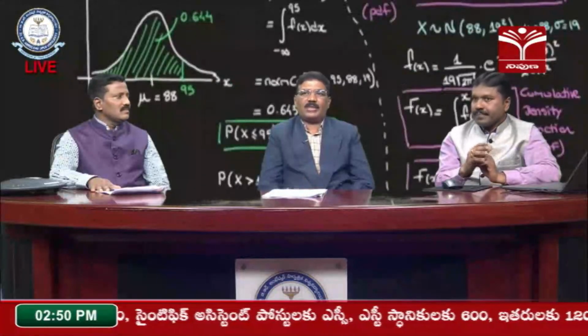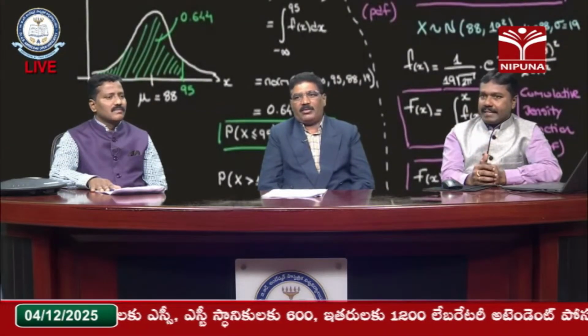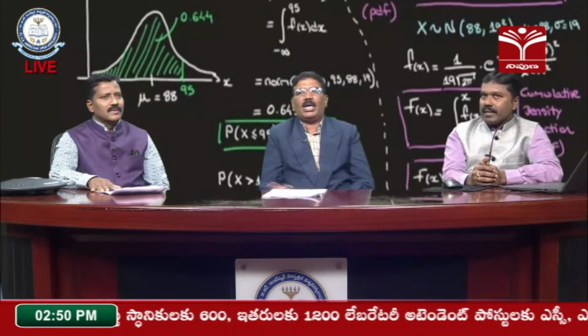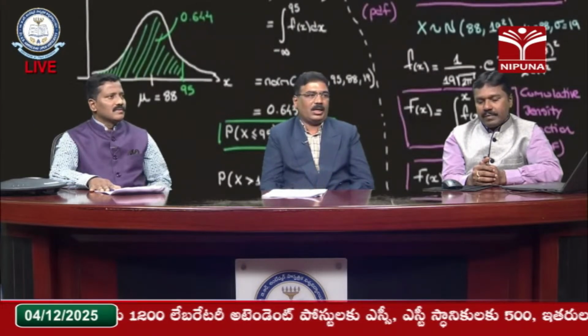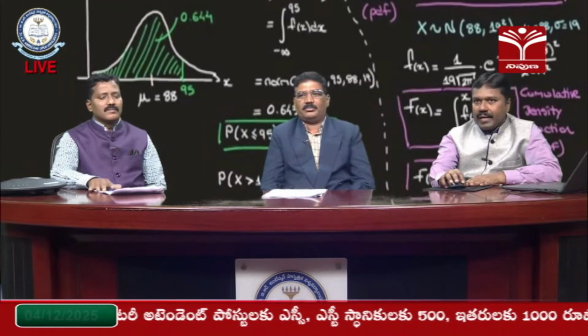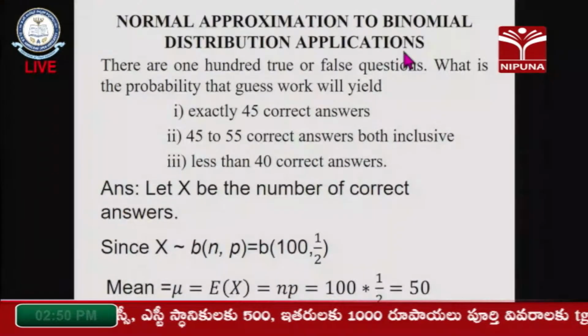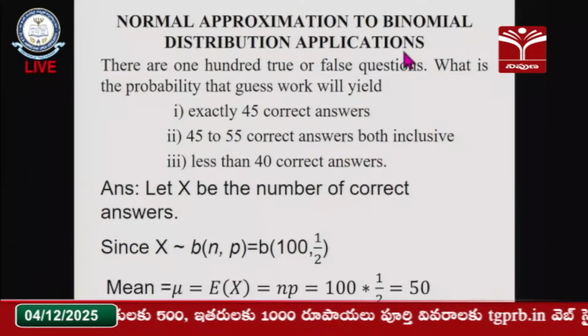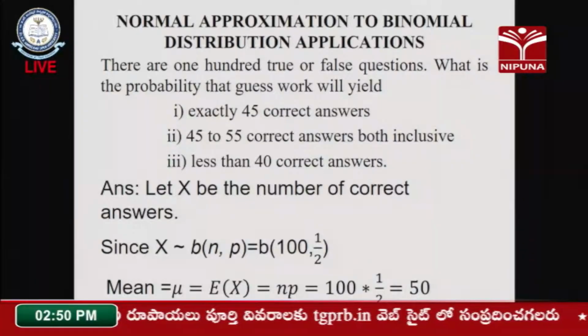These two distributions are discrete distributions. When the sample size is very high, generally we can assume that they follow the normal distribution. How can we assume that they follow the normal distribution? Let me explain. There is the normal approximation to the binomial distribution. Here I am going to explain one example of the applications of the limiting case of the binomial distribution.